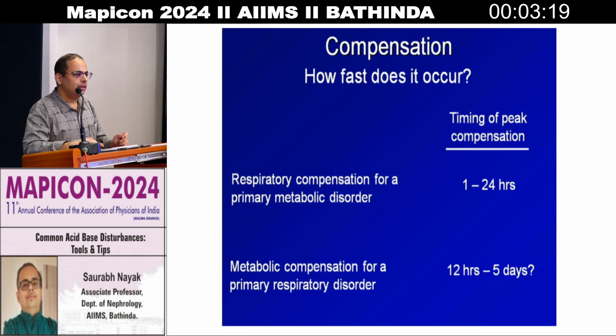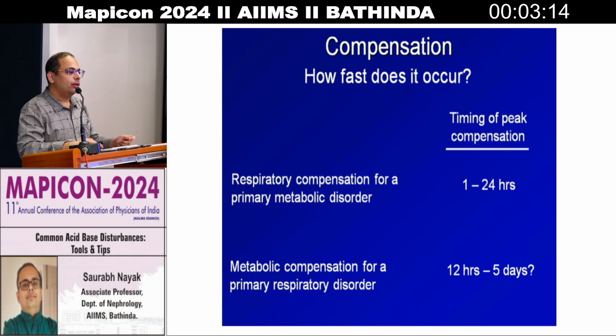Now compensation, how fast does it occur? Respiratory compensation happens earlier. It takes at least 1 to 2 days for the lungs to compensate for a metabolic disorder, but the kidney takes longer, as I have seen earlier. It takes at least 5 days for the kidney to completely compensate a respiratory disorder.